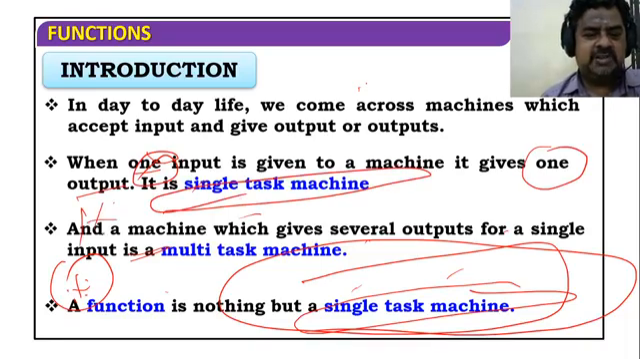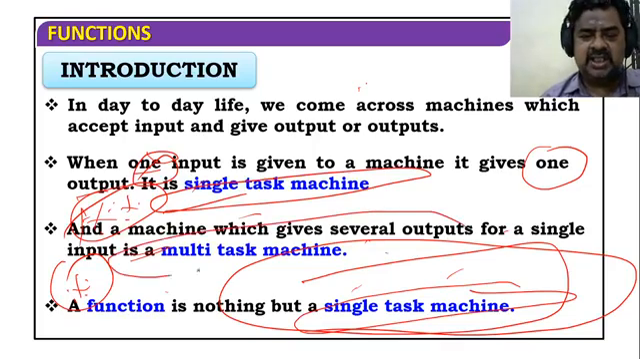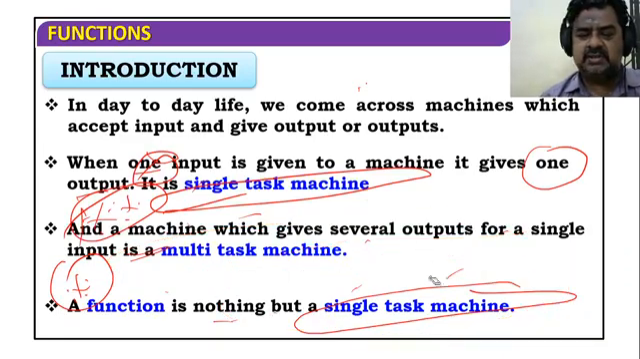This may be a 1 mark question for you: if there are several outputs for a single input, then it is not a function. A machine which gives several outputs for a single input is a multitask machine. A function is nothing but always a single task machine.